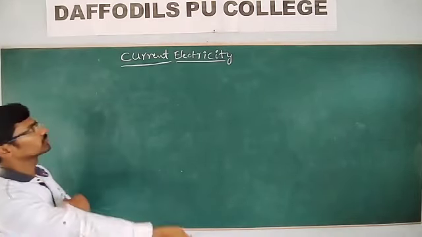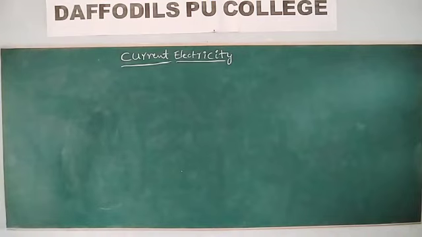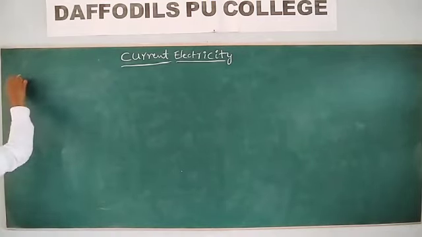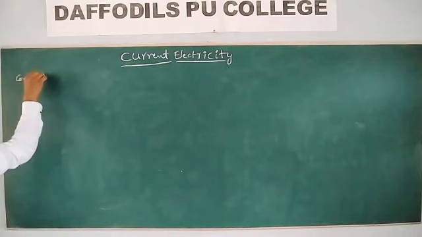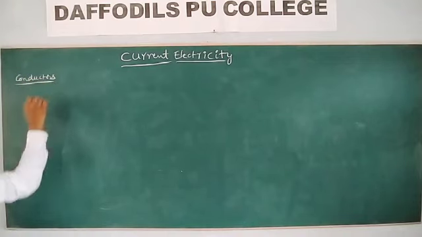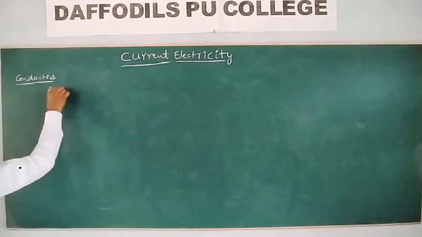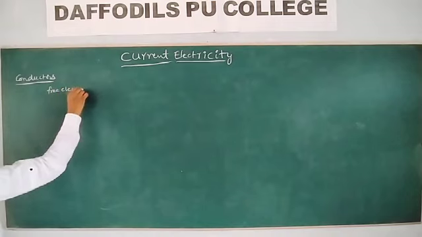Before that, let me discuss conductors. Within a conductor, what do we have? Free electrons.